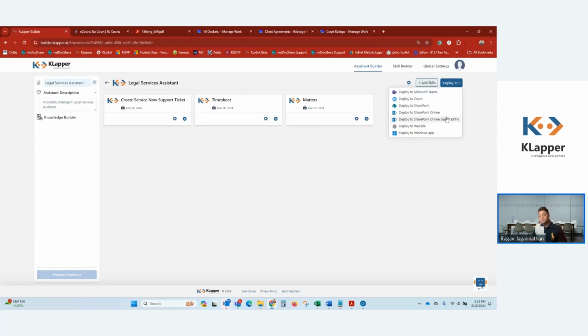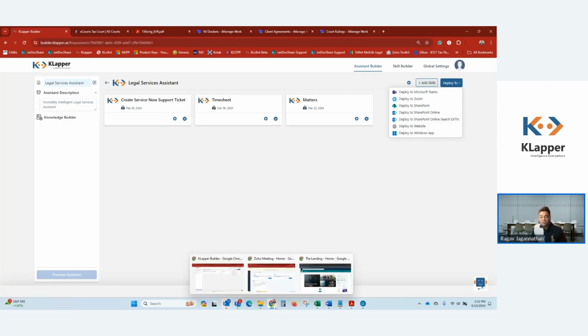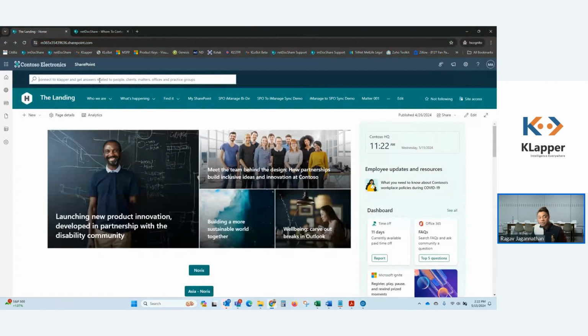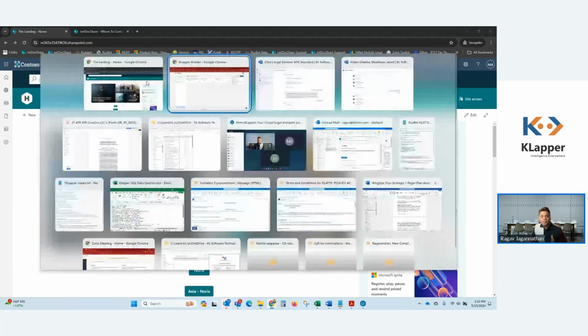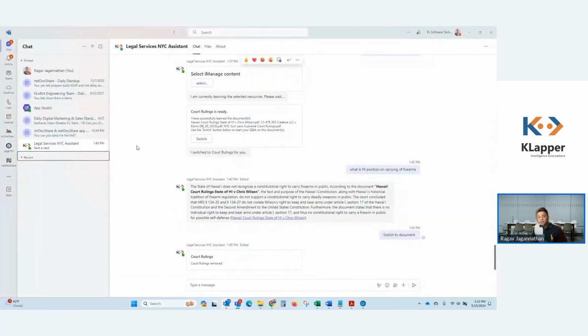You can see here there's an option called deploy to SharePoint online search extension. So we have an option to deploy this as a search extension, and I've done that as well. For example, the search box in my intranet, this demo intranet, is actually enabled with KLapper data, the content that is learned from those data sources. So let's just go and try this out now in each one of those channels. All right.